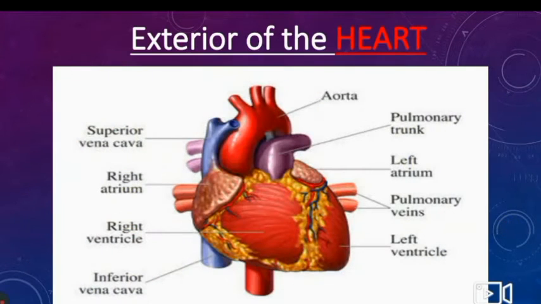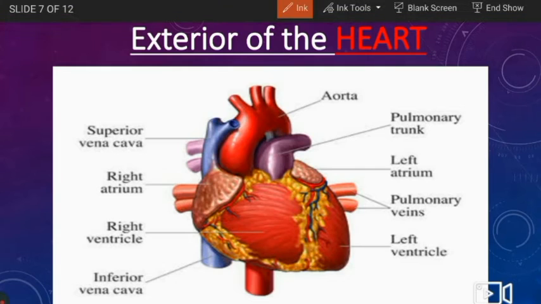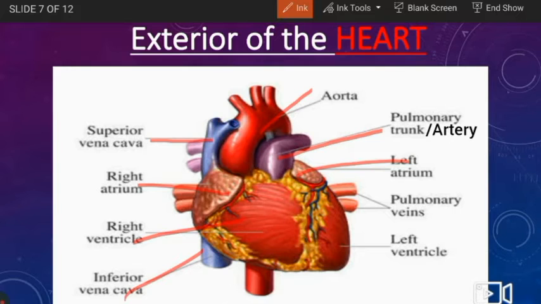So let's move further. Here is the exterior of the heart. So let's have a look. This is the superior vena cava, right atrium, right ventricle, inferior vena cava, aorta, pulmonary trunk, or we can call it pulmonary artery, left atrium, pulmonary veins, left ventricle.